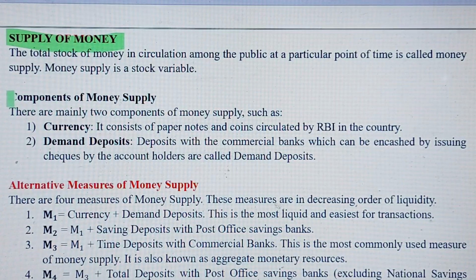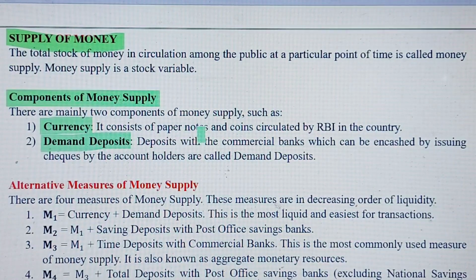Let's see the important components of money supply. Basically there are two components of money supply. The first one is currency, the second one is demand deposits. Now what is currency? As we know, money is a visible item. We can see that in the form of currency, coins, or rupee paper notes.